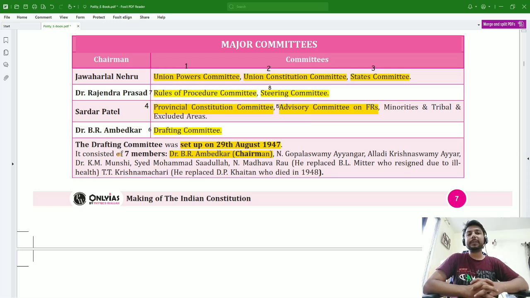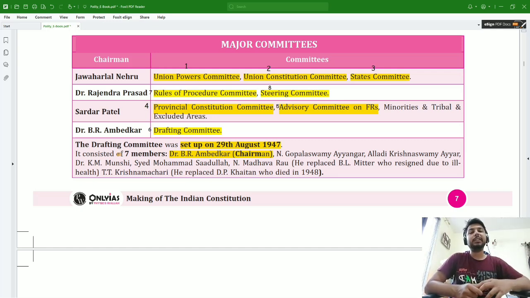Then Dr. Rajendra Prasad was the chairman of the Steering Committee and the Rules of Procedure Committee. Then B.R. Ambedkar was the chairman of the Drafting Committee. The Drafting Committee was set up on 29th August 1947, and consisted of 7 members. Dr. B.R. Ambedkar was the chairman, and there were other members as well.